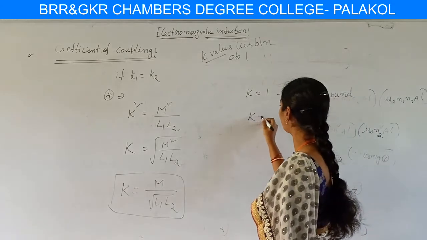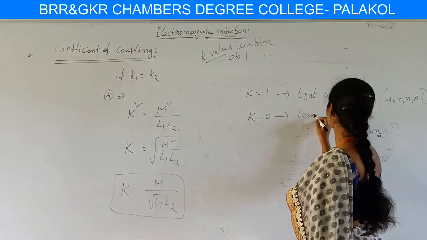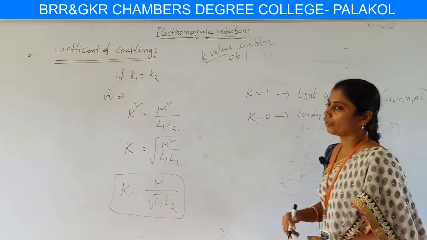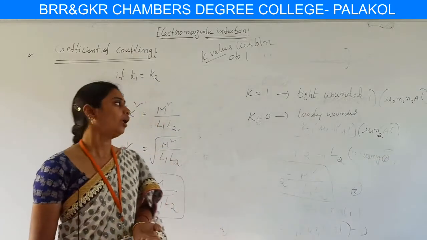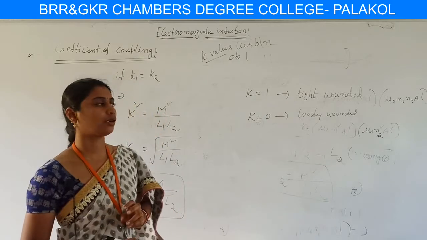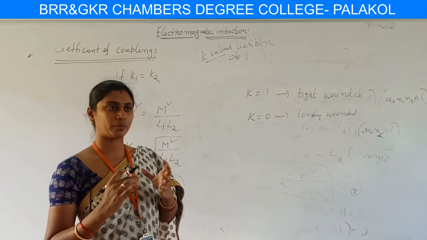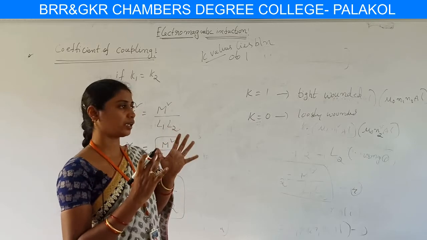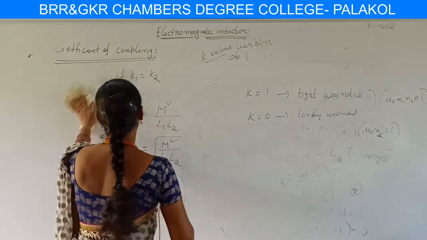If the K value is 0, then we can conclude that the two coils are loosely wound. So from this expression we can say that for the coefficient of coupling of two coils, if the K value is 1, then the two coils are tightly wound. If the K value is 0, the two coils are loosely wound, which means the flux linkage automatically decreases. This is about the coefficient of coupling.